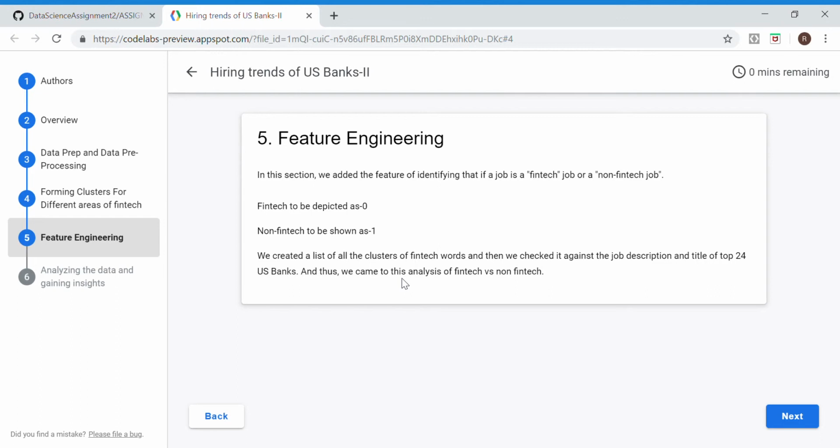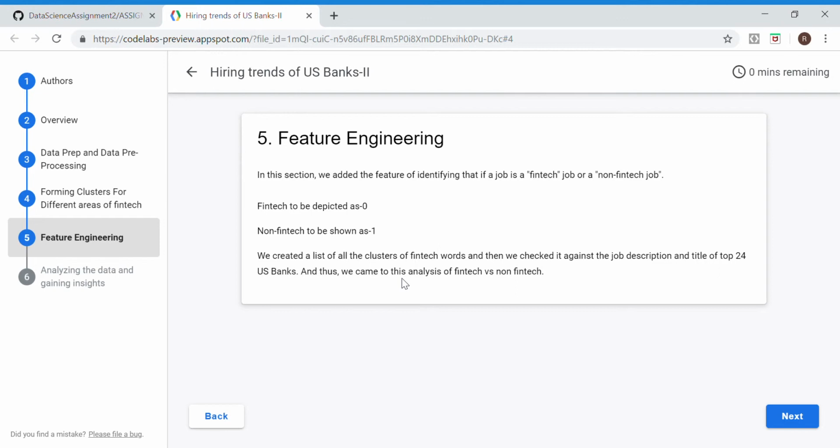It was kind of difficult to do it on the basis of only 100 keywords, so that is why we created 8 clusters. Those clusters were on the basis of analysis, technology, management, and other things. Our function was that if a job title or a job description falls in the category of any of those clusters, then it is a fintech job, and if it does not fall in those, it is a non-fintech job.